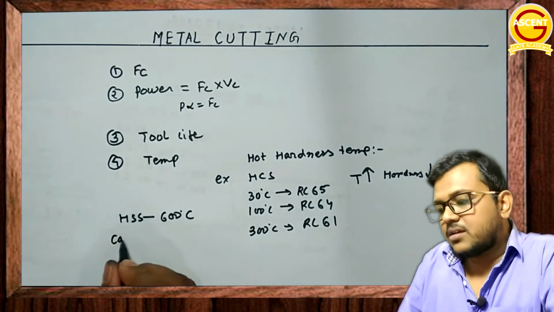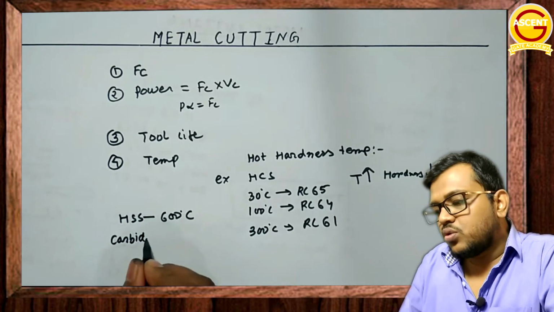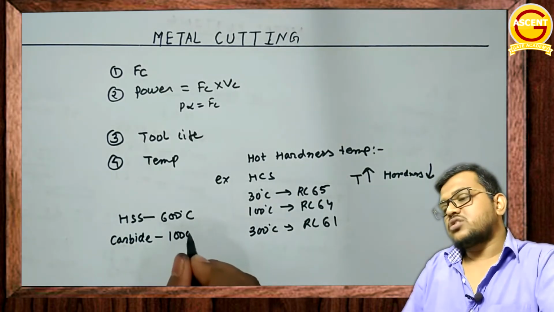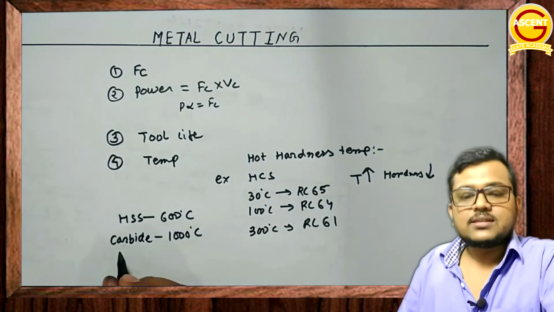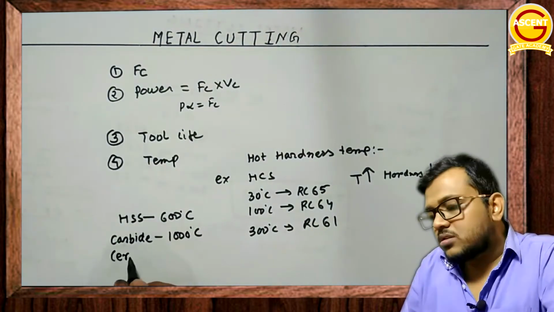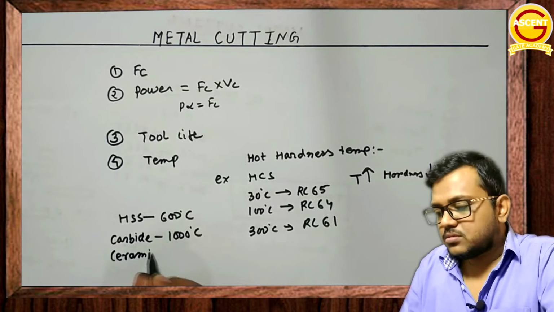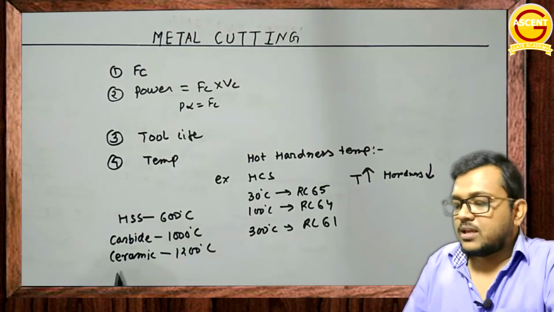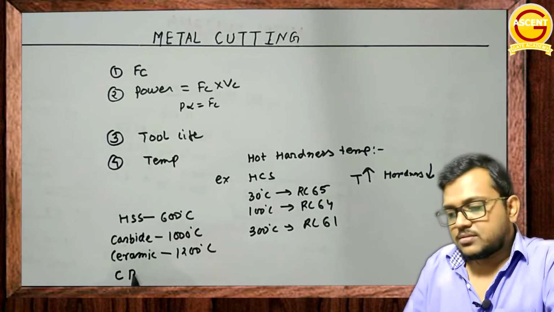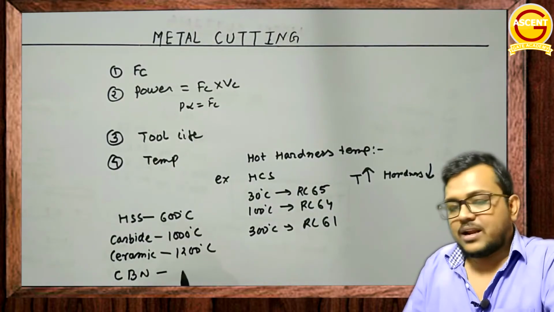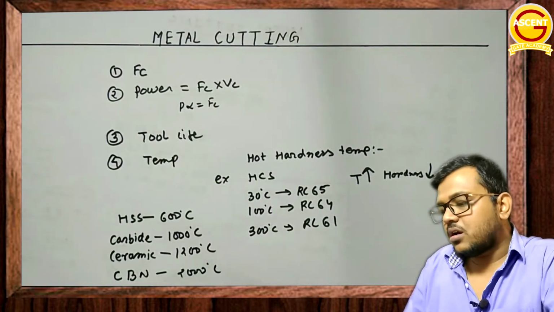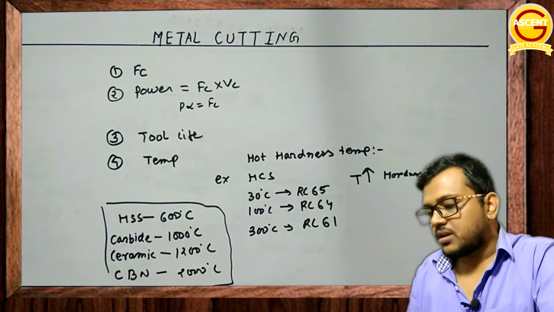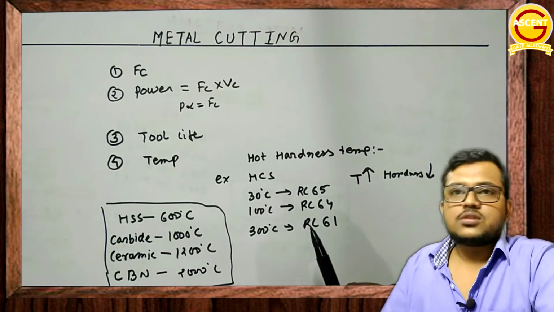Then a carbide tool has a hot hardness temperature of 1000 degrees Celsius. A ceramic tool has a temperature of 1200 degrees Celsius. CBN, cubic boron nitride, has a temperature of 2000 degrees Celsius. This you need to understand.